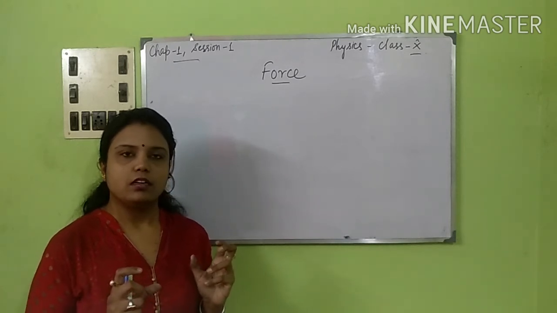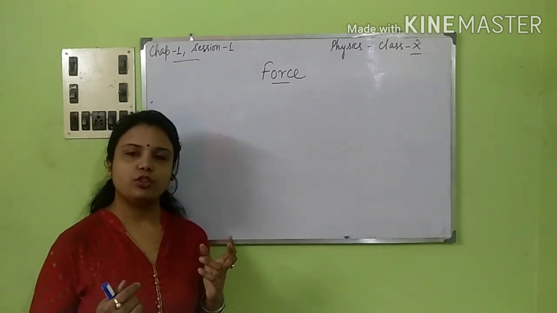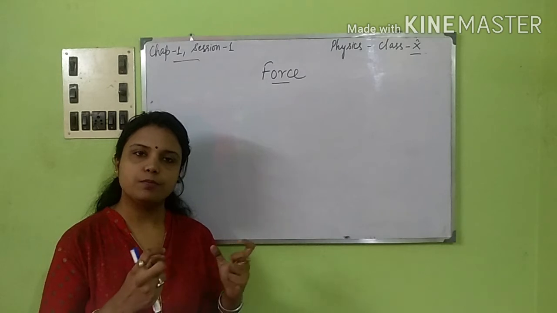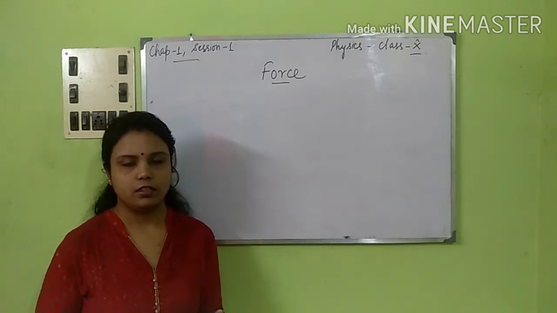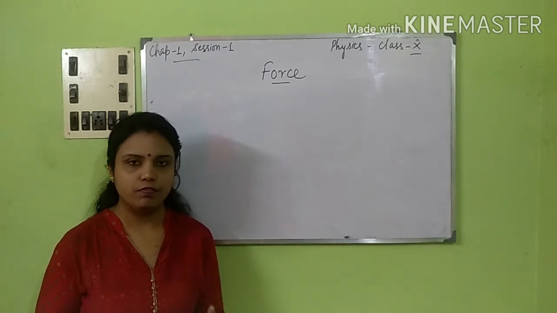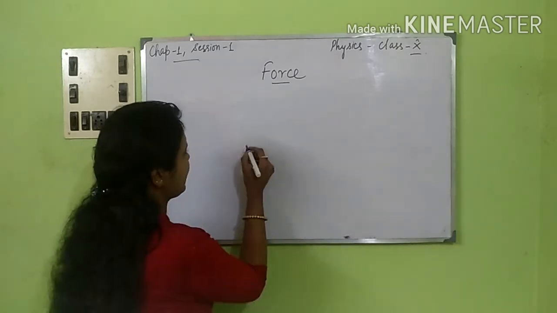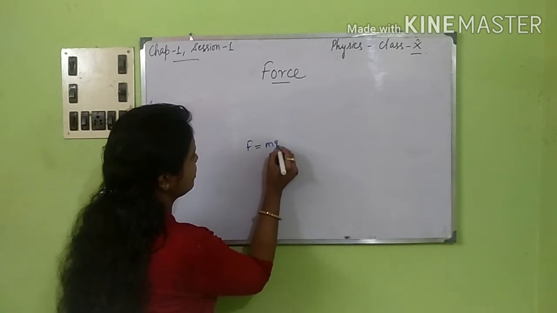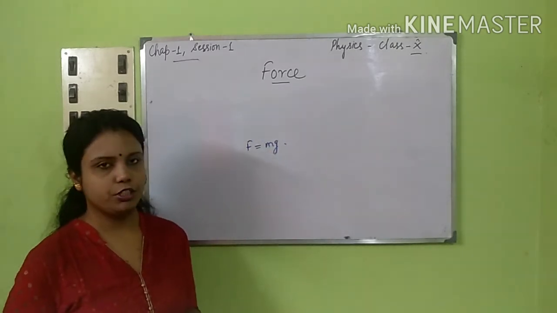It is a force with which a body is pulled towards the Earth's center. The Earth attracts a body towards itself. It is that particular force. So we basically write it as F is equal to m into g, where g is the acceleration due to gravity.